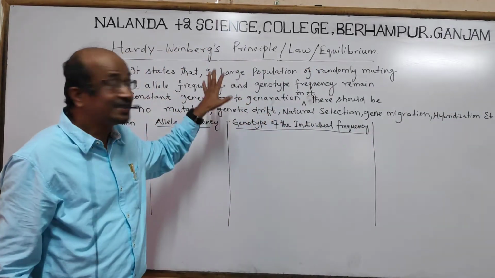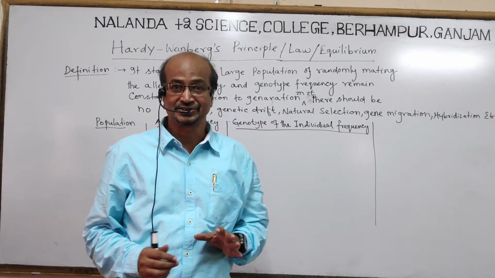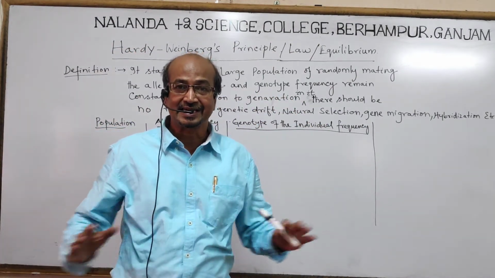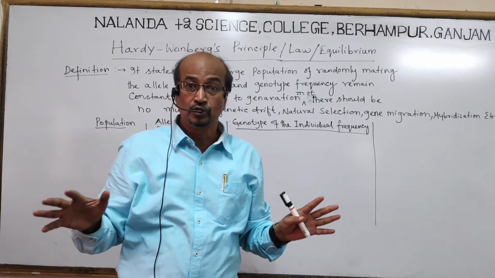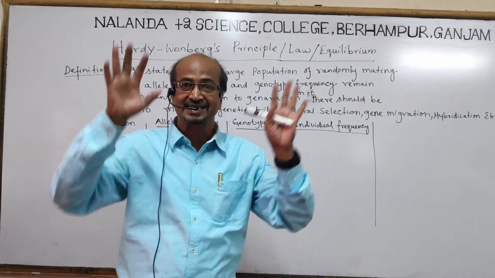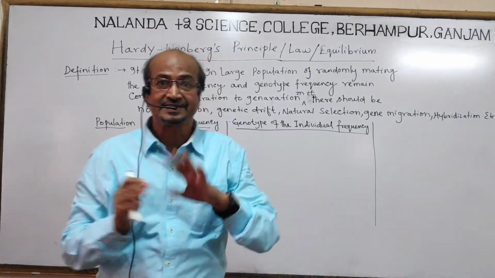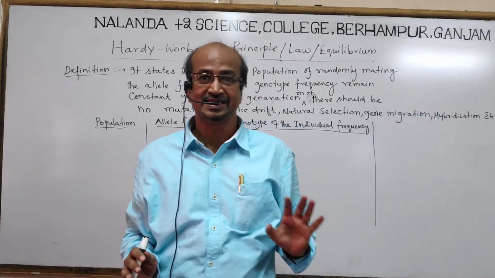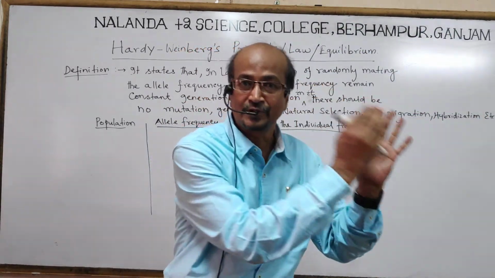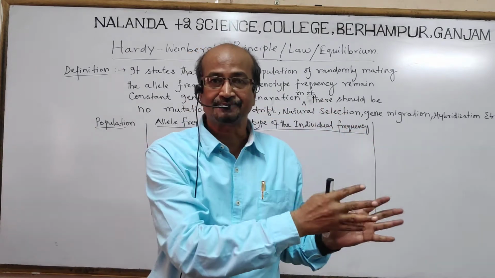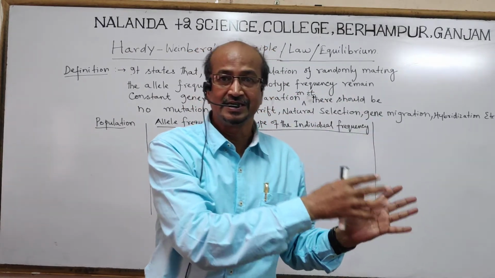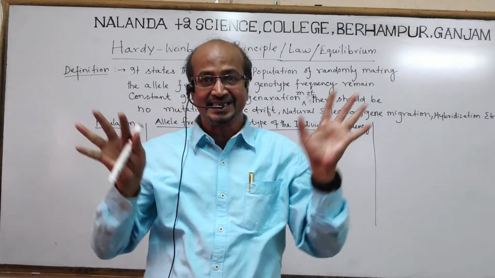So here he wants to tell that in a large population, if the individuals are not migrating somewhere else, and there is no mutation, no genetic drift, no isolation, no change, they remain in that area.